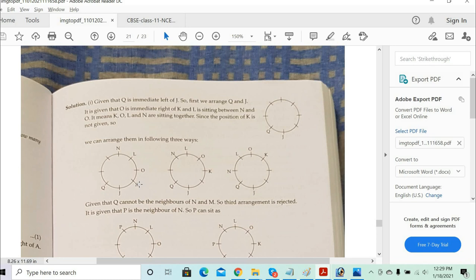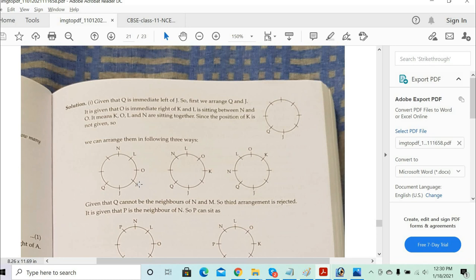So O is the immediate right of K, that is KO. Immediate right of that means KO, so basically anti-clockwise direction. Got it? And L is sitting between N and O.